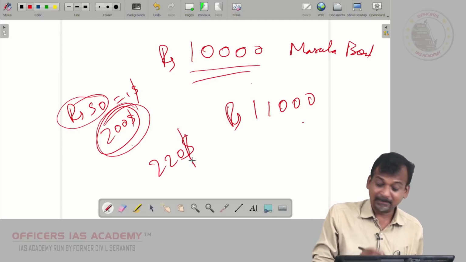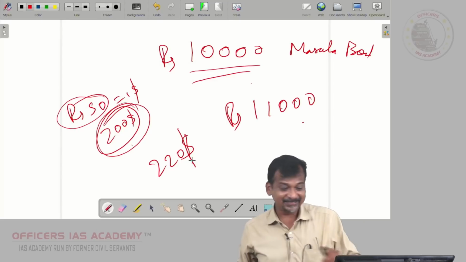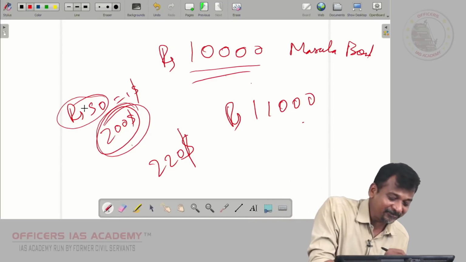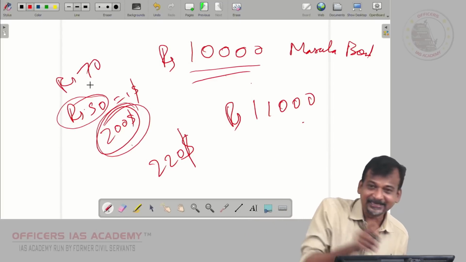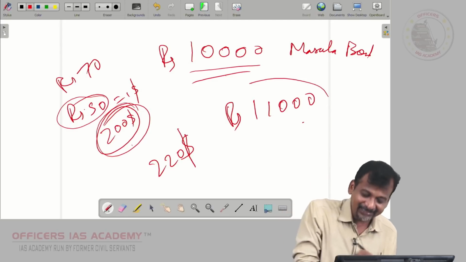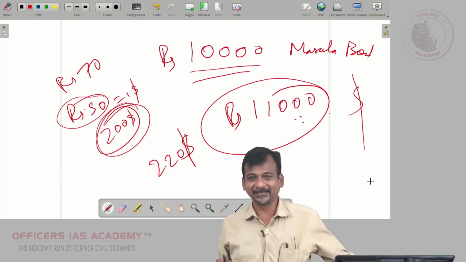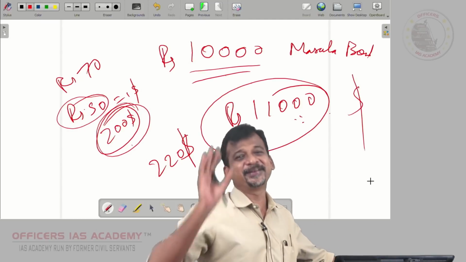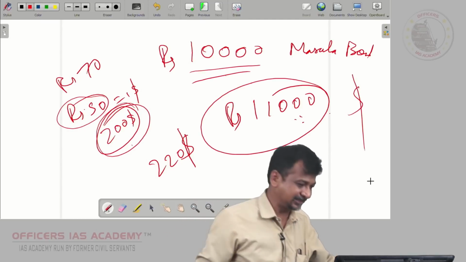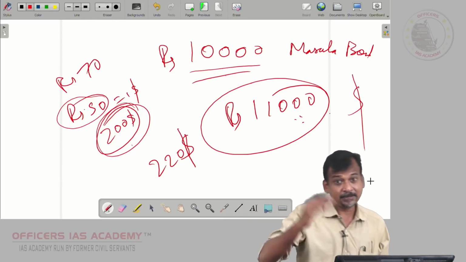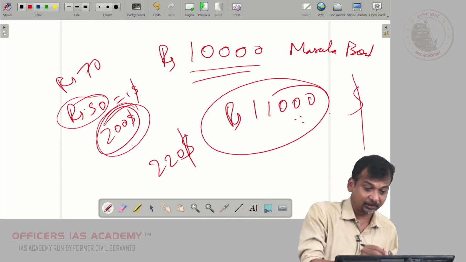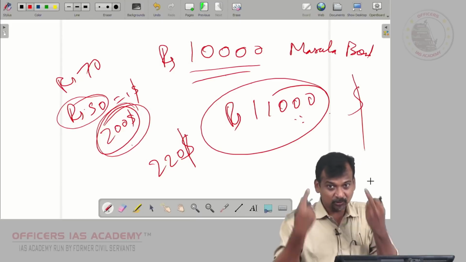But the risk for the investor is, in case the rupee had depreciated from 50 to 70 rupees per dollar, then he will lose money, because still he will be getting only 11,000 rupees worth of dollars. So it is a rupee denominated bond and the investor will be at risk. That is the reason they pay high interest for these masala bonds. They get high interest because risk is high, so returns should be high.